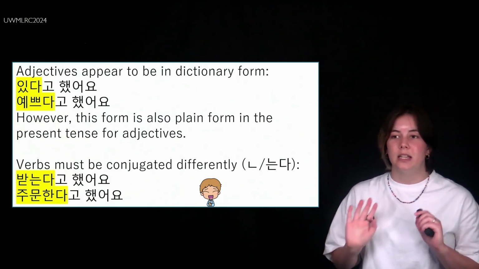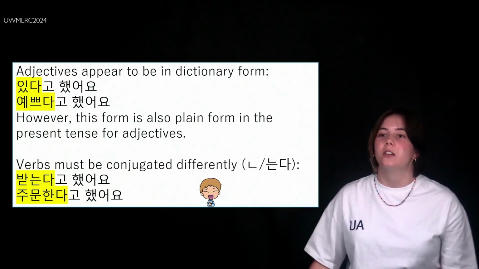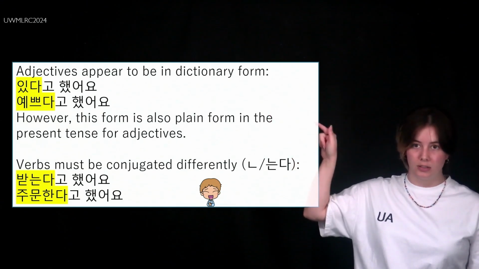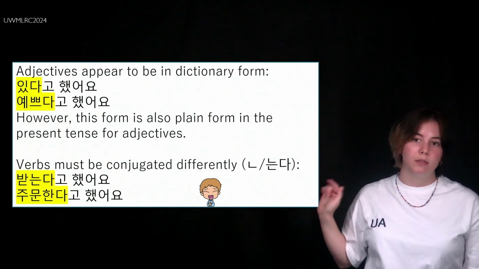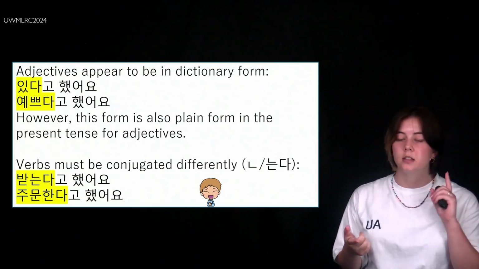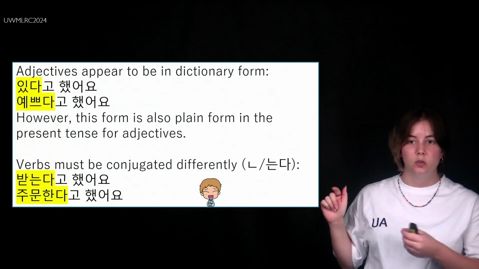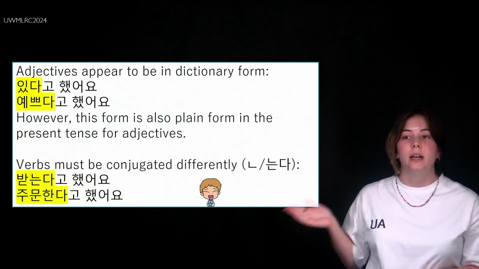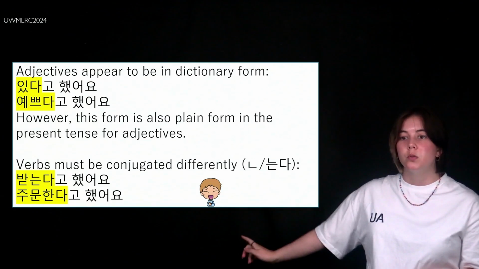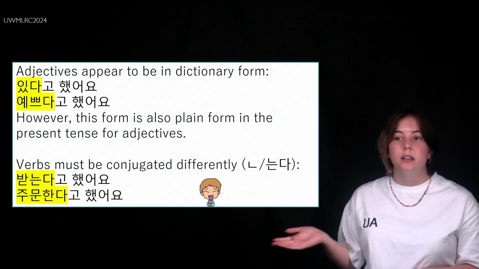If we make these indirect speech statements, which is what you're actually learning in this video, you can say 있다고 했어요 or 예쁘다고 했어요. This is the adjective. For verbs, you do have to conjugate it differently for both indirect statements and diary form. So instead of 받다, to receive, it becomes 받는다고 했어요 or 받는다. 주문한다, orders. 주문한다고 했어요.